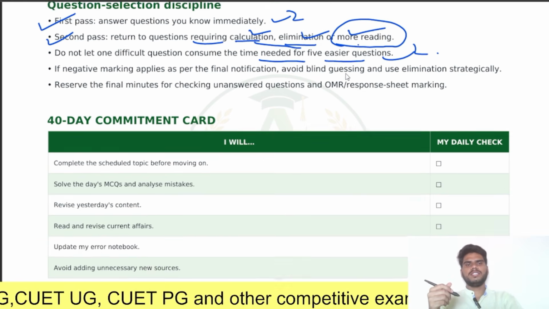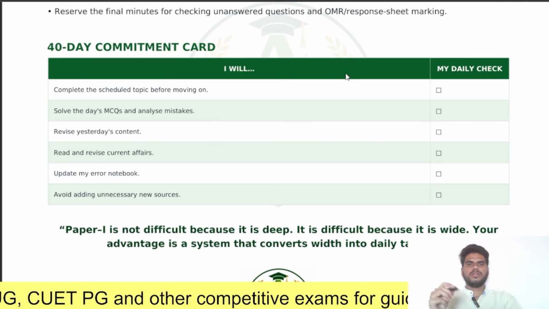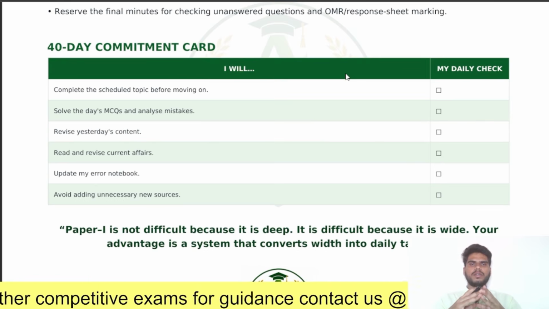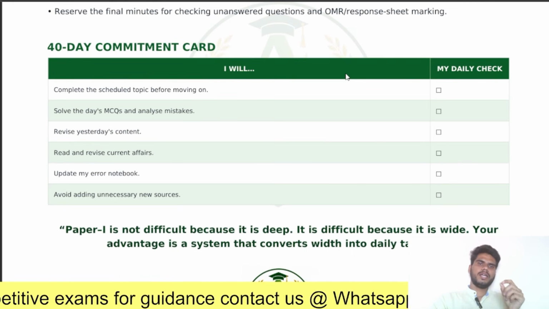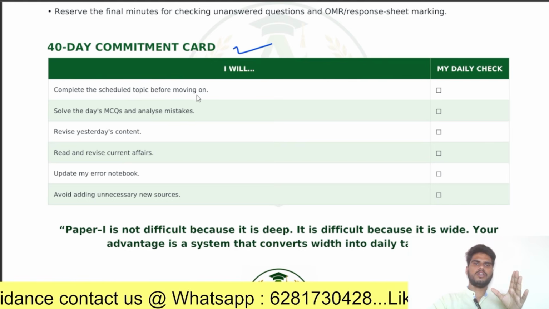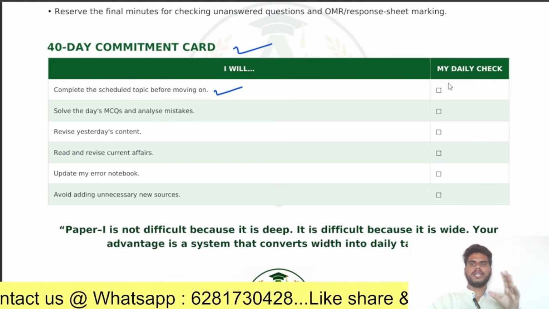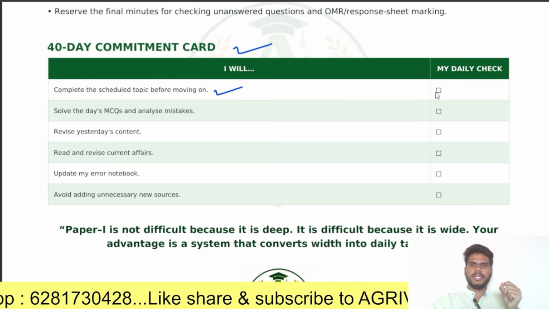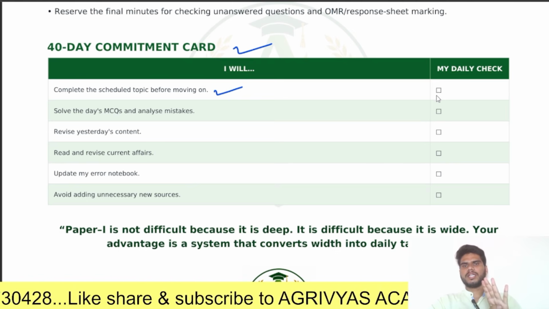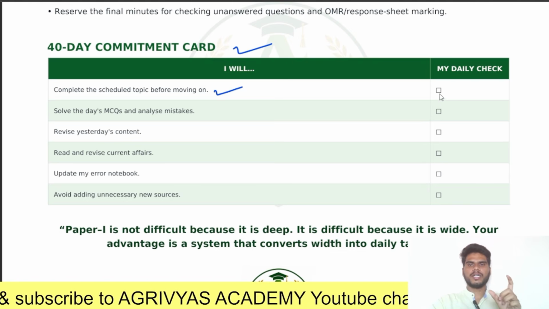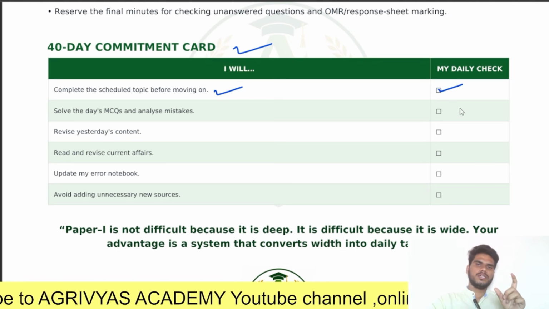Finally, this is the 40-day commitment card. Take a printout of this PDF and keep it with you on your table, and check it daily. You should complete the scheduled topic before moving on. Daily check whether you have completed the specific topic targets. We have given you the complete 40-day targets, what should be covered. If you have completed the target, just tick mark it.